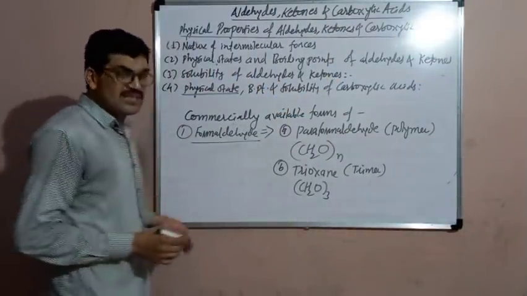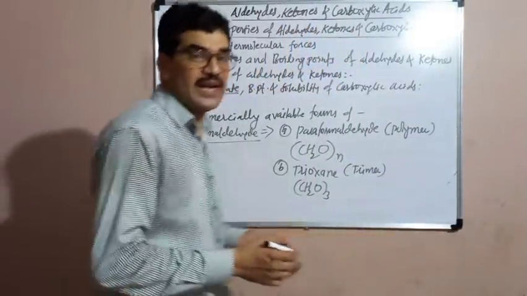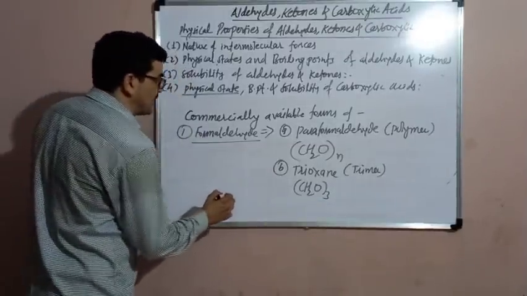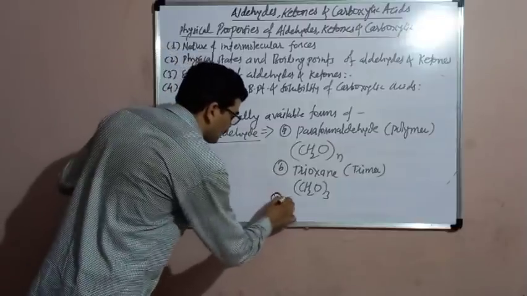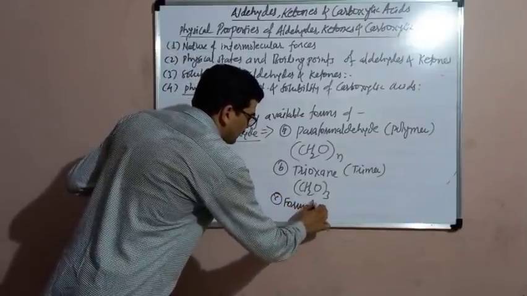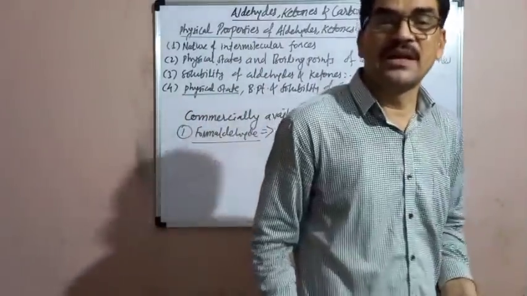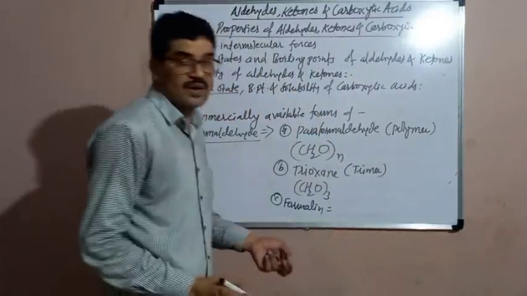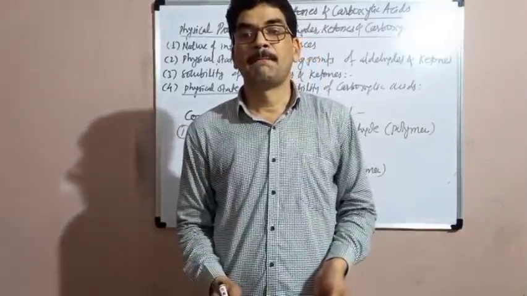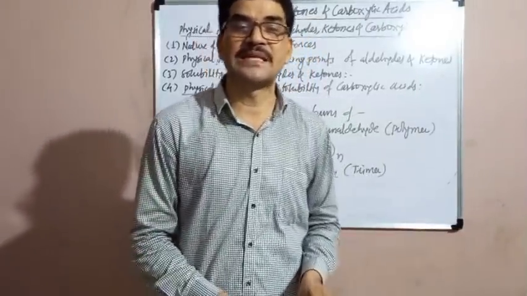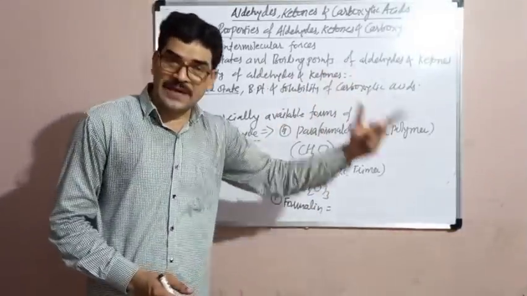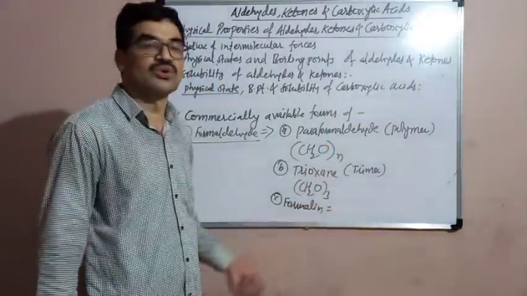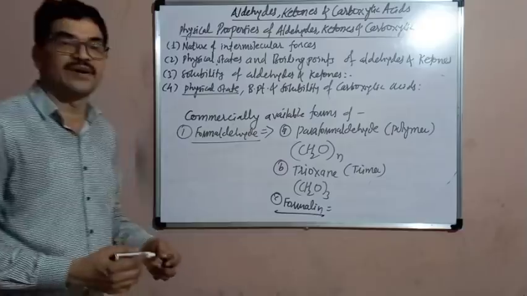And the aqueous solution of this formaldehyde, when gaseous formaldehyde is dissolved in water, is known as formalin. Formalin is the aqueous solution of formaldehyde, that is formaldehyde dissolved in water, and this formalin is used for the preservation of biological or anatomical specimens. Biological or anatomical specimens are preserved by putting them in the formalin solution. Formalin solution is the solution of formaldehyde in water.